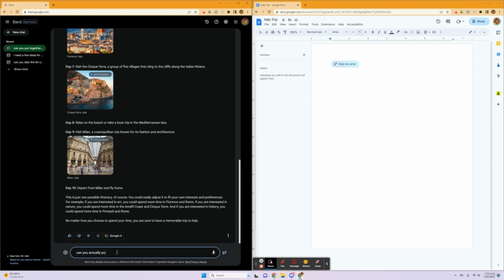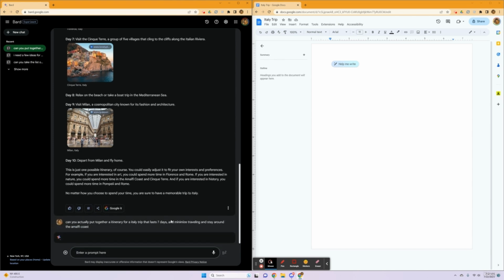Can you actually put together an itinerary for an Italy trip that lasts, let's say I'm only going for 7 days, and minimize traveling and stay around the Amalfi Coast. So what I realized is I really like being by the water and I don't really want to spend too much time away from it. So I'm writing a prompt that clarifies my Italy trip request and specifies it to 7 days and minimizes traveling. So I'm staying around one area and staying around the Amalfi Coast. So let's go ahead and put that.